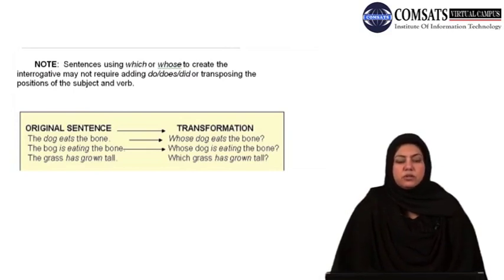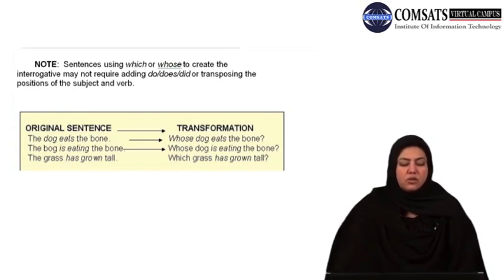Well, it is important for you here to notice that sentences that use which or whose to create the interrogative may not require adding do, does or did, or transposing the positions of the subject and verb. Let me show you through the examples. The dog eats the bone. Whose dog eats the bone? So you see, using whose. The dog is eating the bone. Whose dog is eating the bone? Instead of eats, is eating is there. The grass has grown tall. Which grass has grown tall? So when it comes to which or whose, these kinds of constructions can be used.